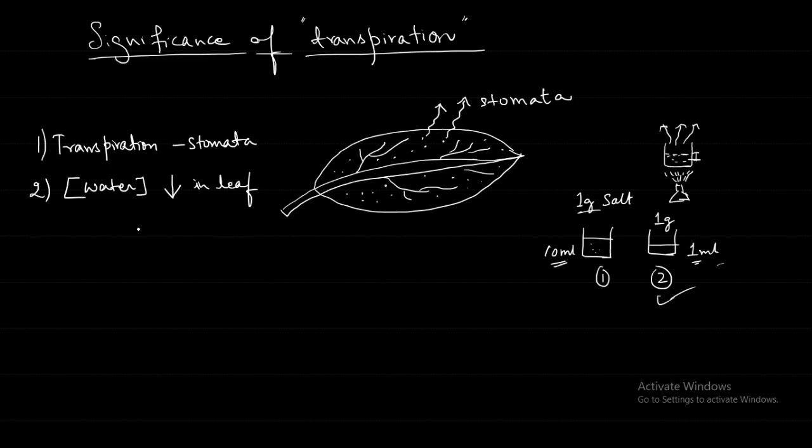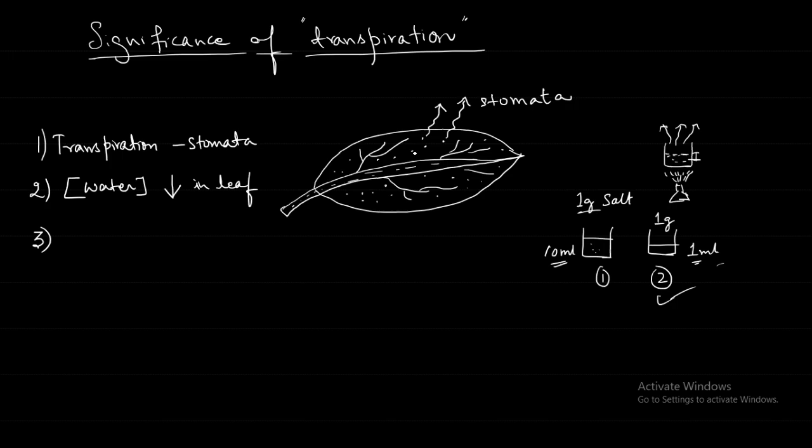Because water concentration became less in the leaf, these veins we are seeing in the leaf. Sometimes you try to see the leaf against the light, then you will be able to see the veins, very easy to see. These veins have the xylem tissue.